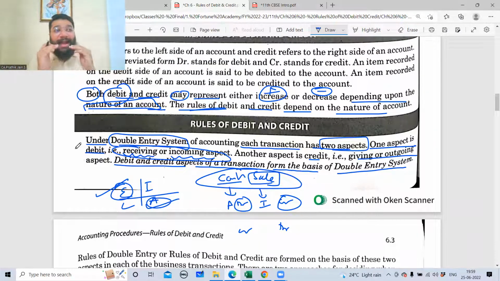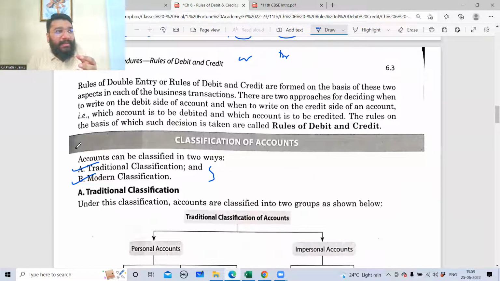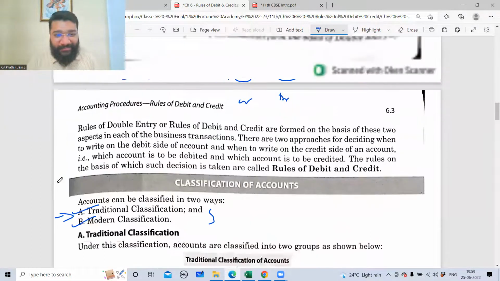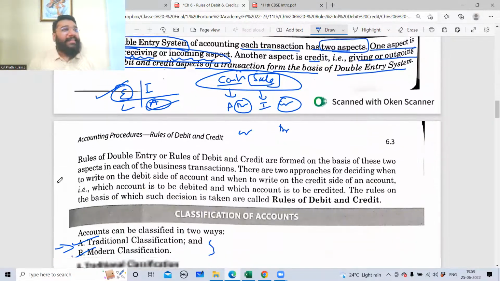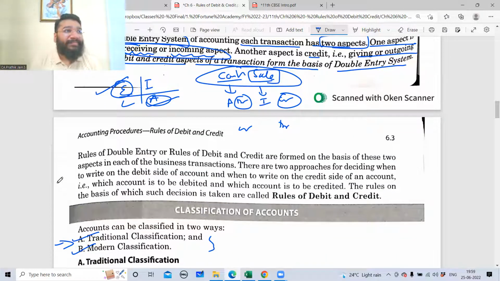Now, this is not as simple as it sounds or as it seems. I'll explain the traditional classification and then I'll complicate your life by challenging this rule. You'll see very soon in the next class or probably 2 classes down the line, I'll be challenging this rule. You understand what is the meaning of challenging a rule? You're questioning the creditworthiness of the rule. I'll be doing that. And let's see how many of you answer that. Yes, boss. How?